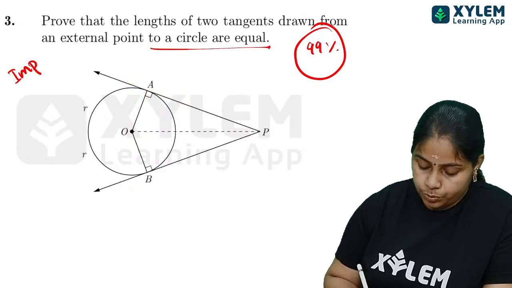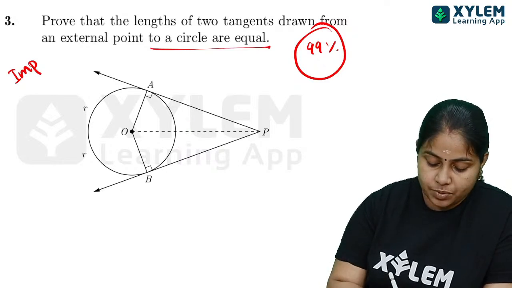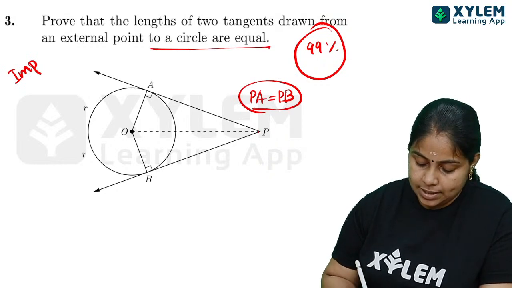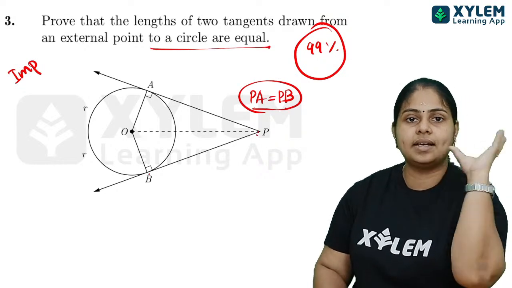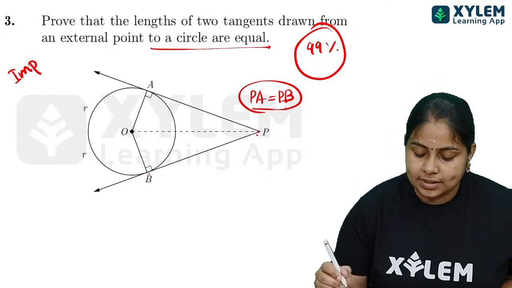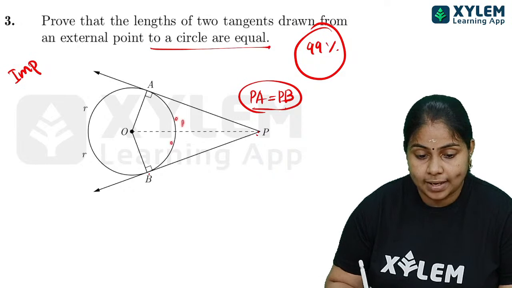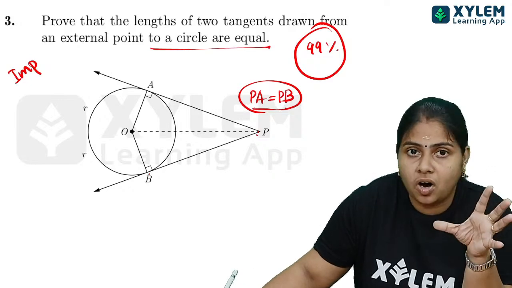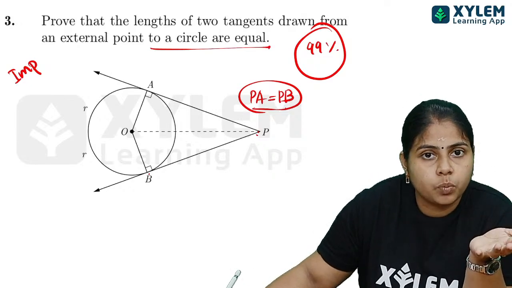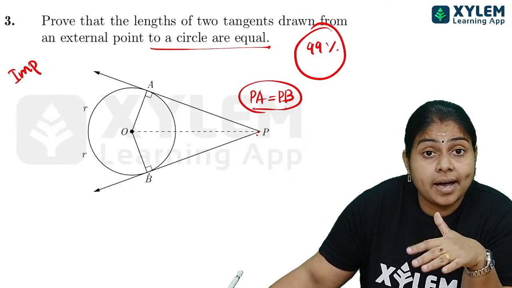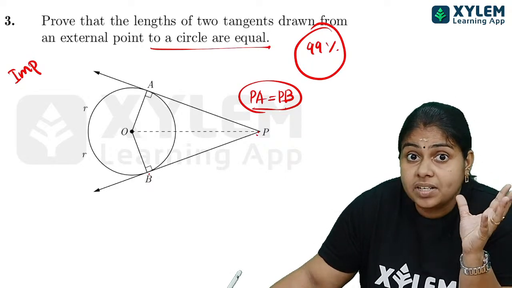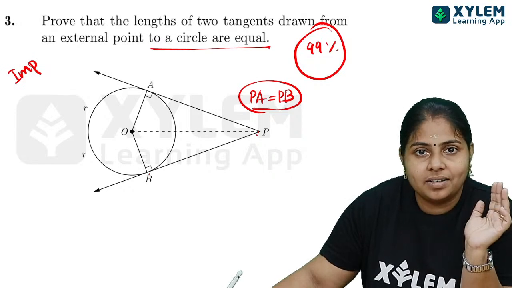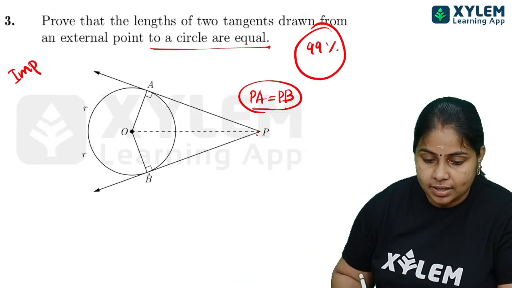Now what we have to prove is that PA is equal to PB. That means the lengths of the two tangents from P to A and P to B are the same. So for proving that, first of all, consider these two triangles, and you have to show that the two triangles are congruent. After proving the congruency of triangles, we will get that corresponding parts of congruent triangles are congruent, which we already studied. So we can apply that directly over here, right? So first of all, I am considering two triangles.